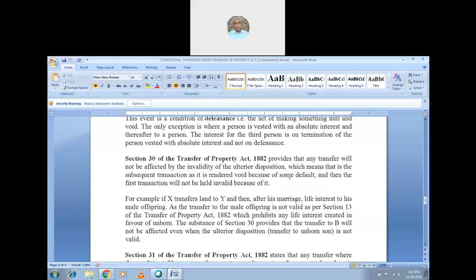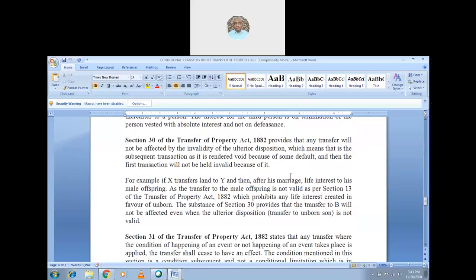Now let us see what section 30 of the Transfer of Property Act 1882 says. It provides that any transfer will not be affected by the invalidity of the ulterior disposition.